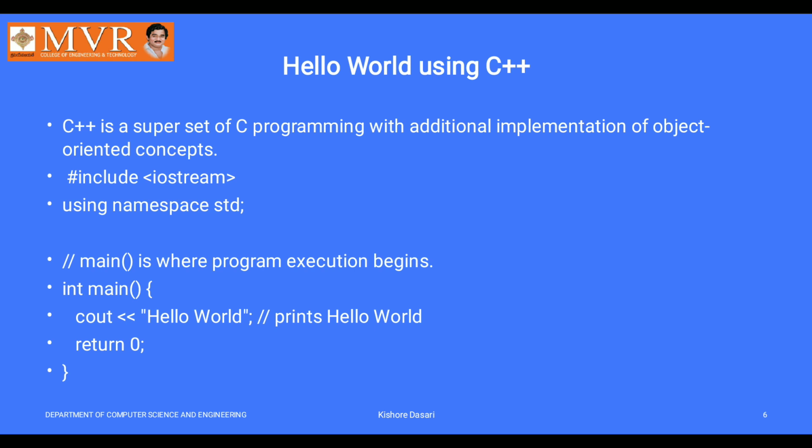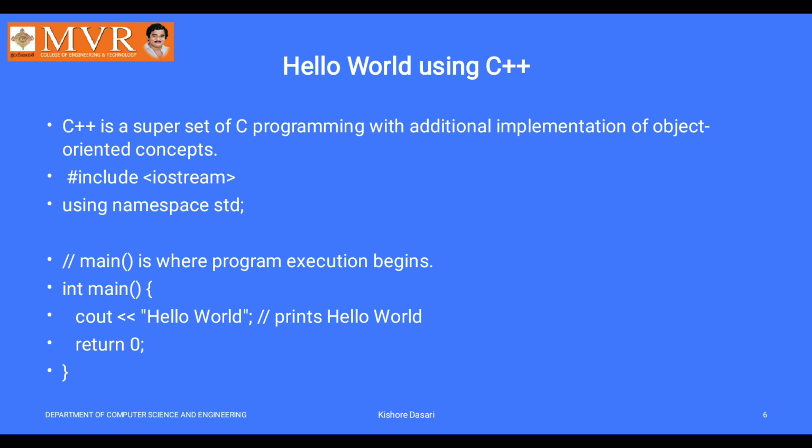Likewise, in the C++ programming language, you change a few things, like header files and output statements. In C language, we use printf as the output statement, but in C++, it is simply cout. The header file difference is hash include iostream.